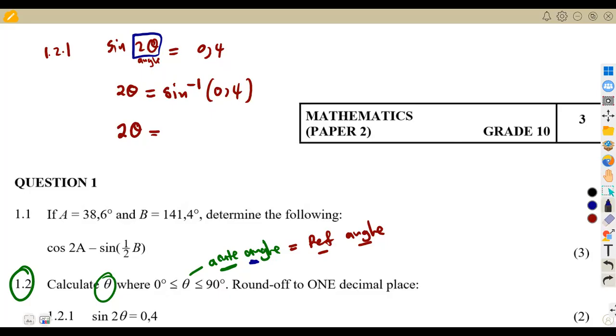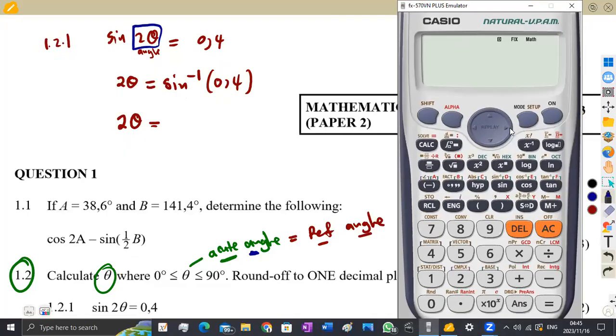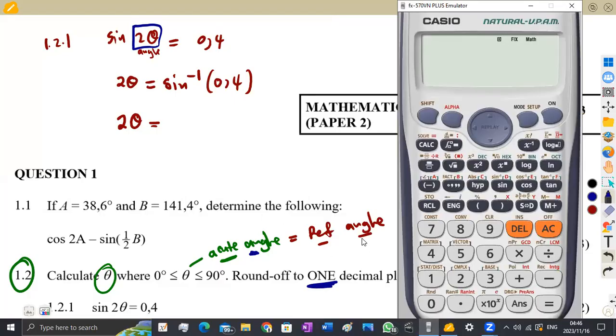Like we are given, we are going to change this because this time we are given to round off to 1 decimal place. Remember, here we changed our calculator before to 2 decimal places. So we have to change it so that it gives us our answer to 1 decimal place. So we're going to fix again, which is at 6. Then this time it's 1, because we want your answer to 1 decimal place. So you're going to press a 1. So whatever you're going to have on your calculator will be rounded to 1 decimal place.